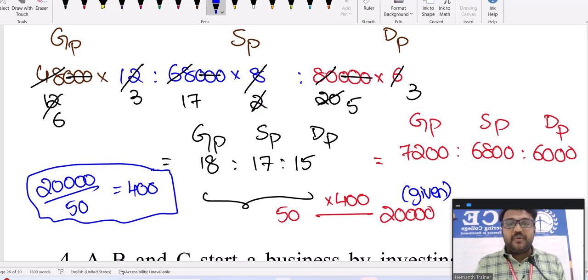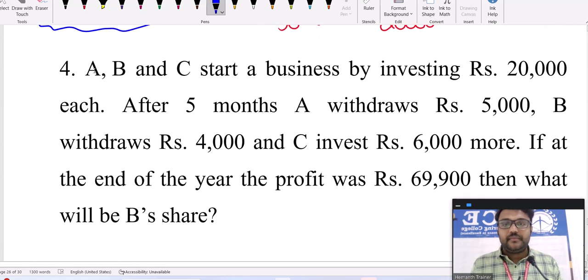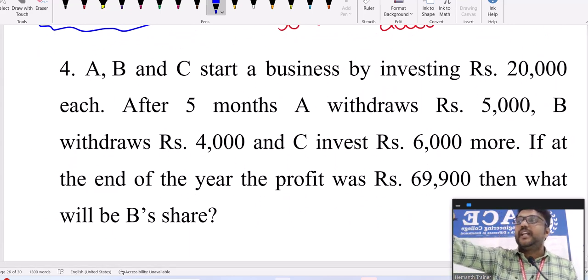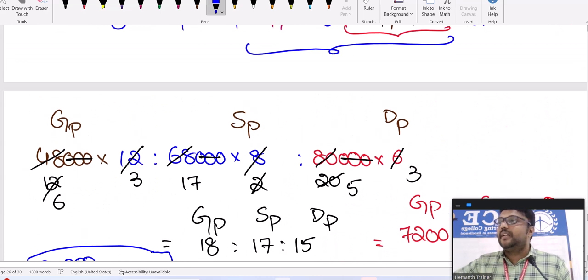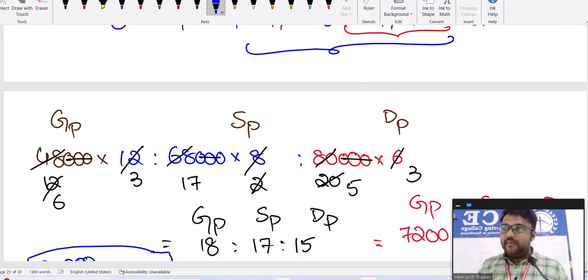Right, fine. Let's see the next question. Here we give a practical version of the previous question. Geeta invested 48,000 and after some time Shreya joined, investing 68,000. After some time Deepak joined, investing 80,000. Well and good, but that's not a practical case. Suppose you have money in your account, we won't keep it constant; maybe after 1 month we have some need, we'll withdraw.